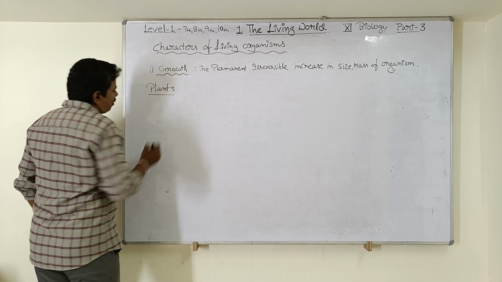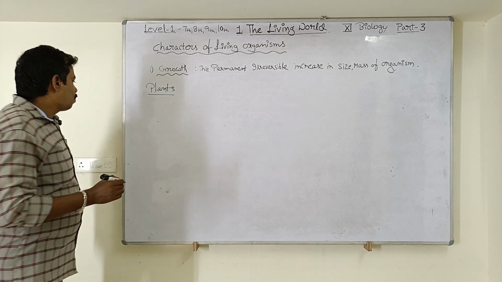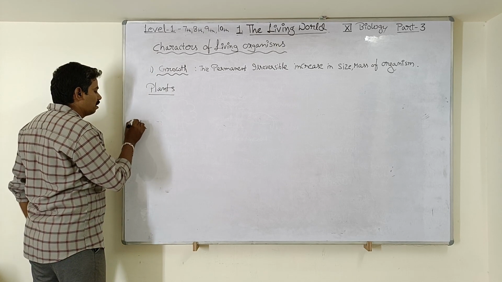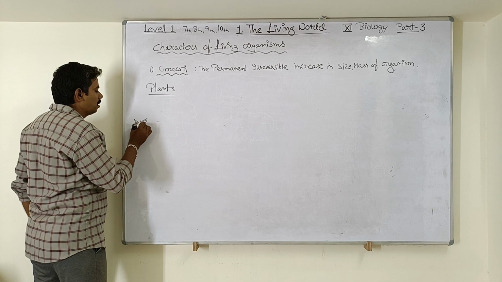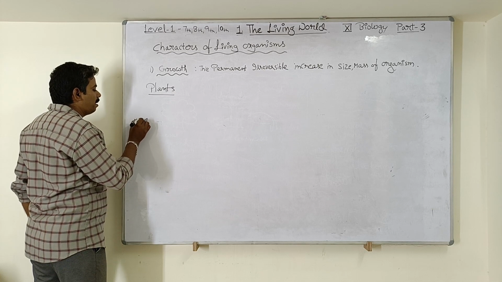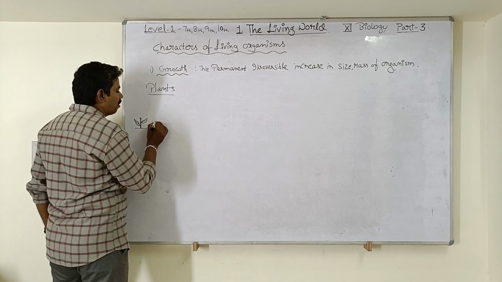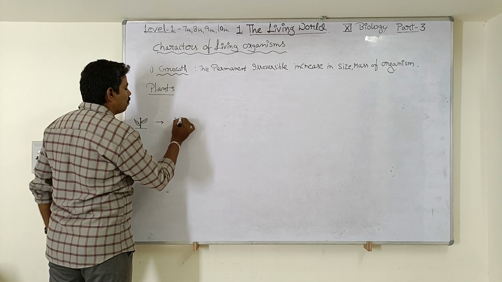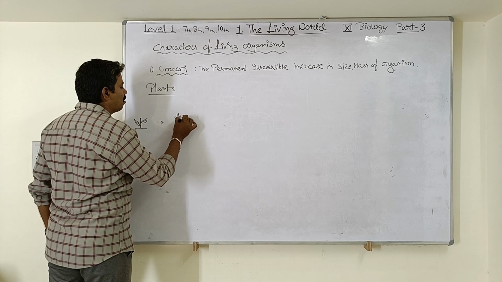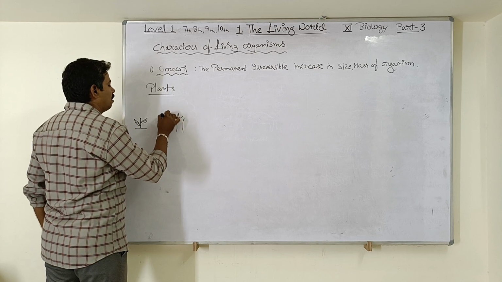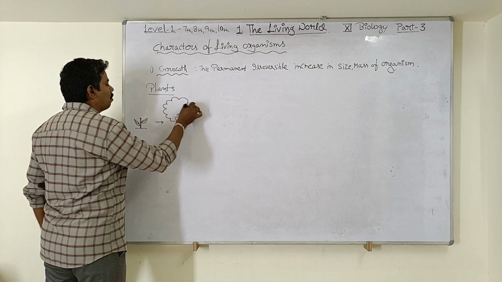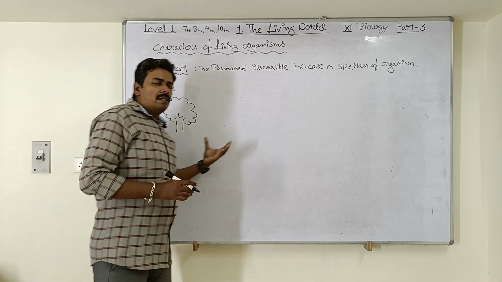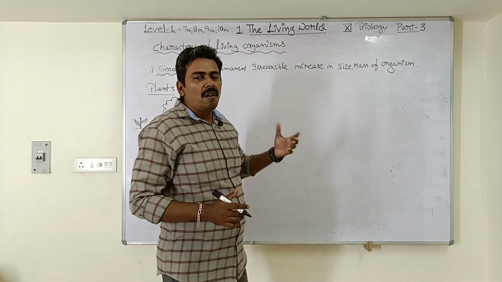Students, imagine that in your garden you have planted a small mango plant, and you are watering this plant day by day. After a few years, this mango plant will grow into a large tree, isn't it? This mango tree has a lifespan of several years.